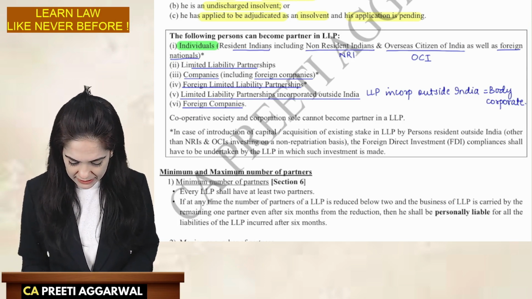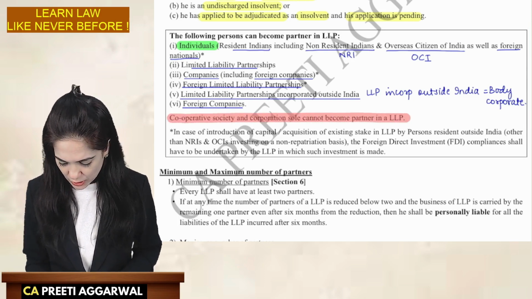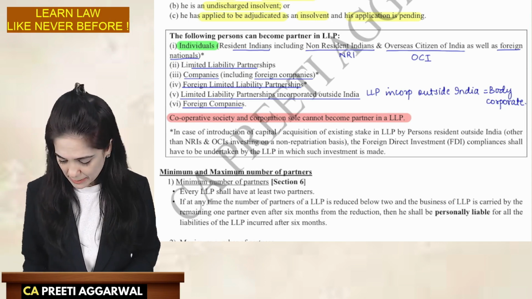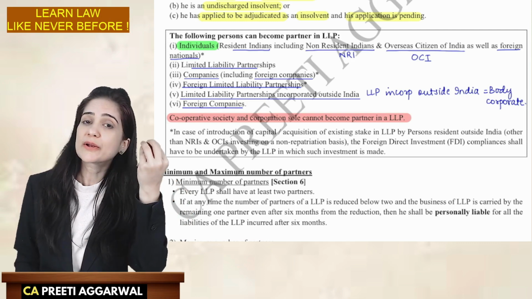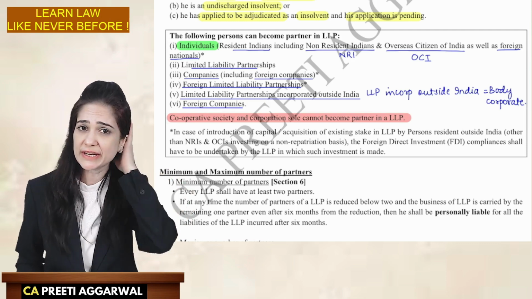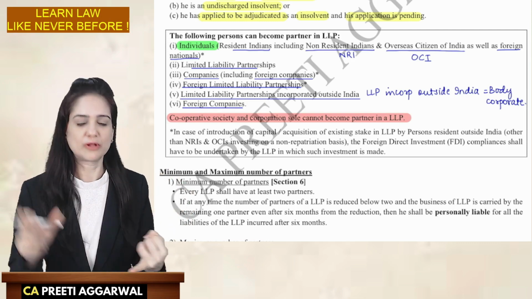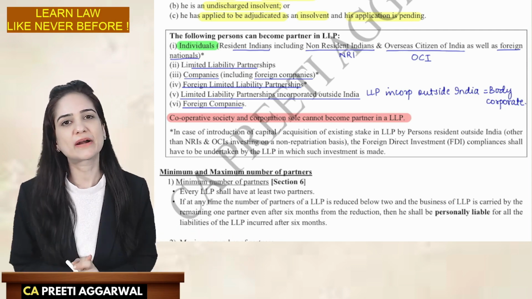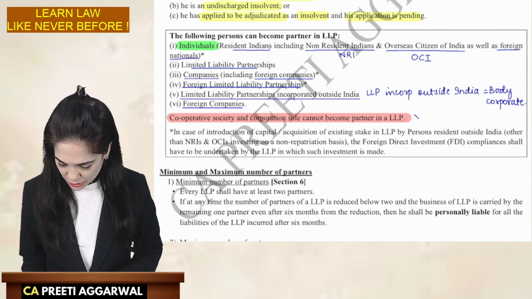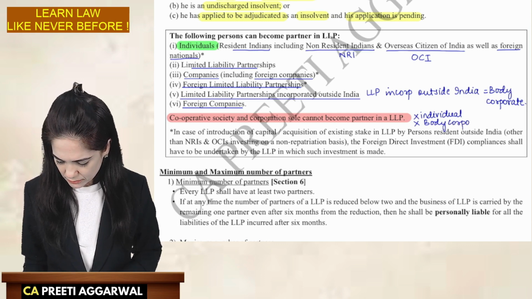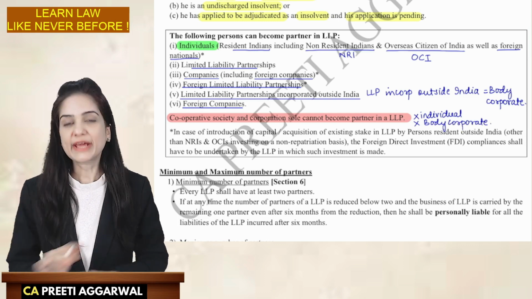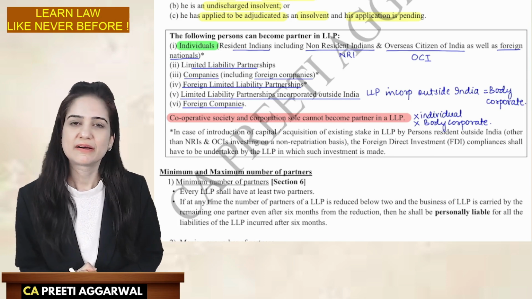However, a cooperative society and corporation sole cannot become a partner in LLP. They are not even body corporate. They are not individuals. They are not even included in the definition of a body corporate we had studied. If they are neither individual nor body corporate, they cannot become partner in LLP. So they are not an individual. They are not even a body corporate. Therefore, they cannot become a partner in LLP.